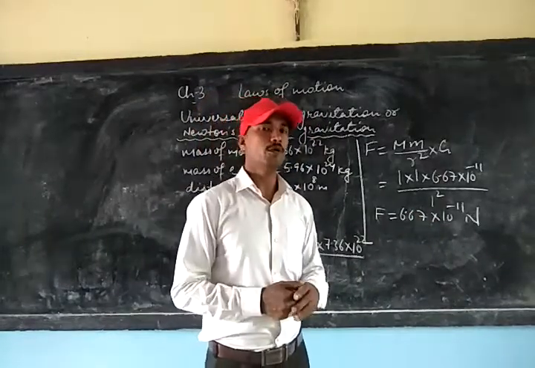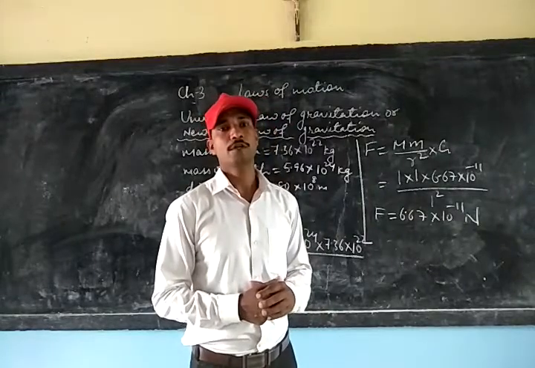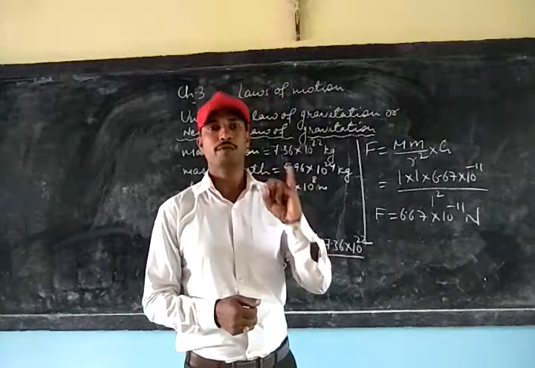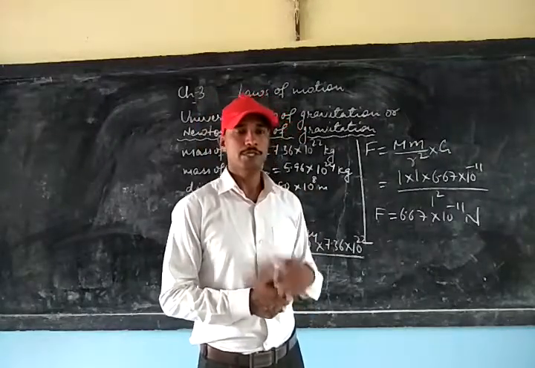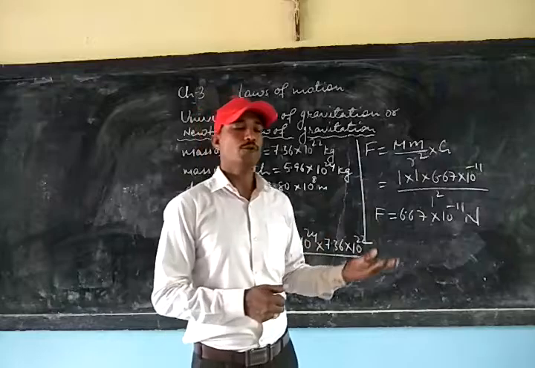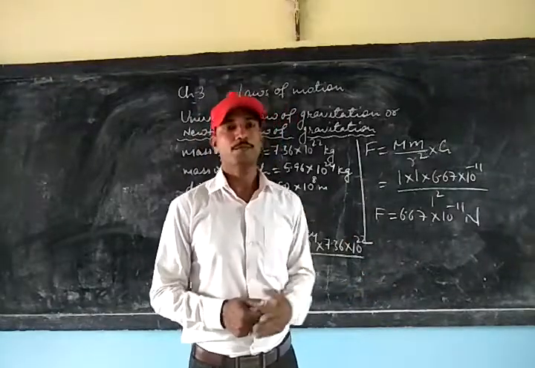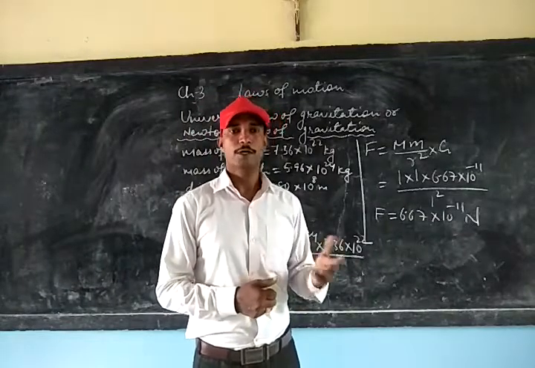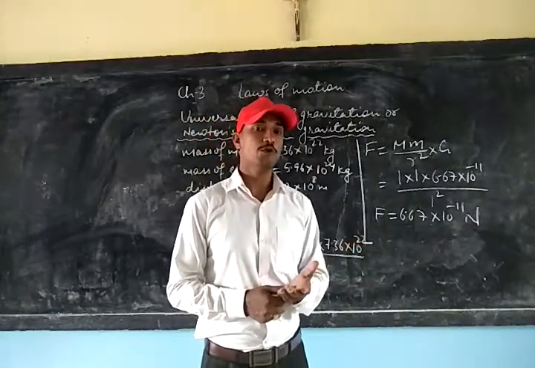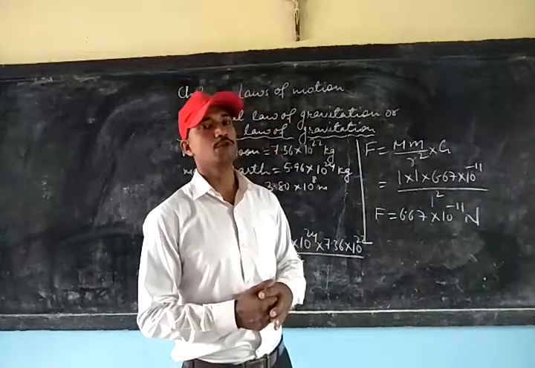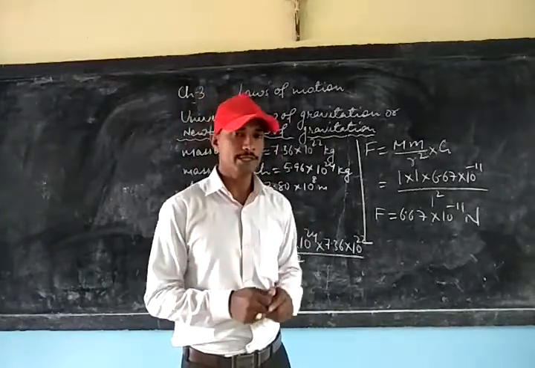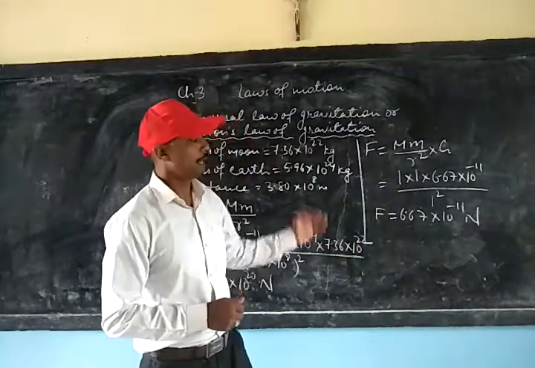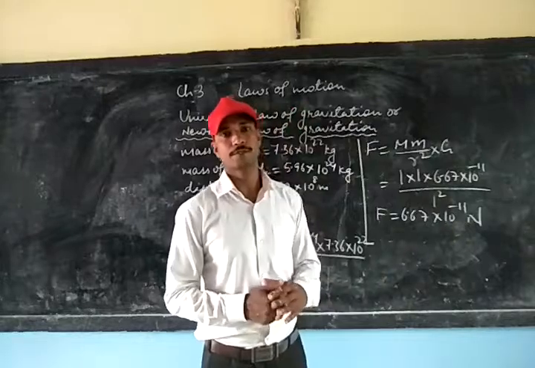So we can collect four important pieces of information from this universal law of gravitation. Number one, it is always attractive. Second, the force is directly proportional to the product of the masses of the two bodies. Third, it is inversely proportional to the square of the distance between the two bodies. And number four is that it is significant only for the heavenly bodies and not for ordinary bodies.